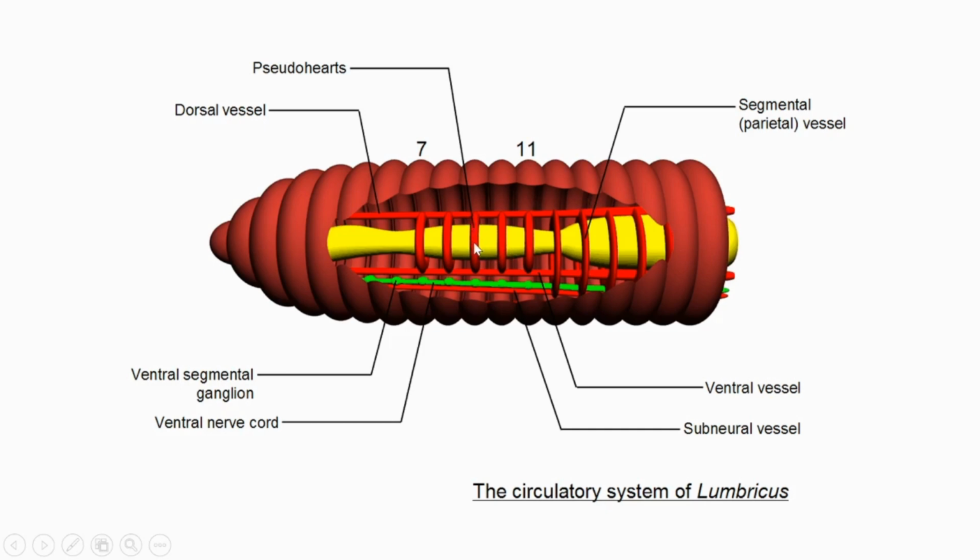In red color, we can see in this image a dorsal vessel, a ventral vessel, and one more, a subneural vessel. This red one is the subneural vessel. And this ventral vessel, what's its function? It conveys blood from the anterior part of the body to the posterior surface. It's about the vascular system.